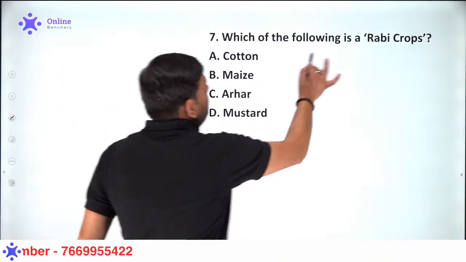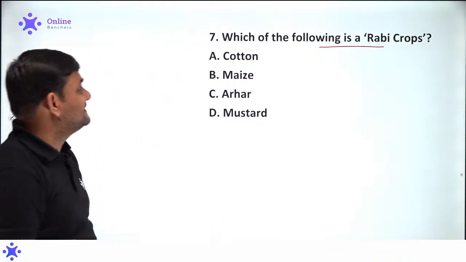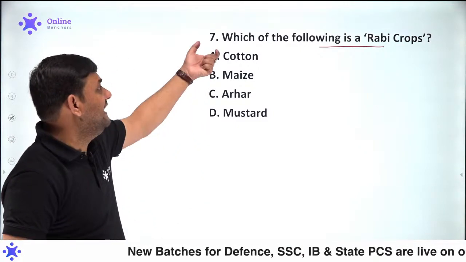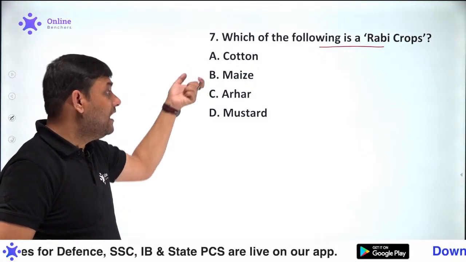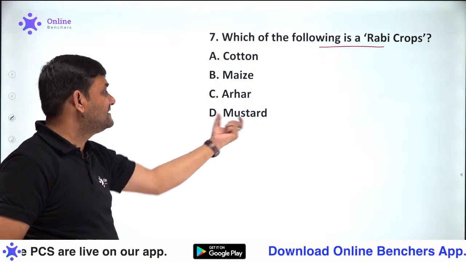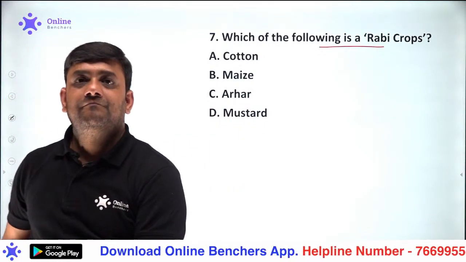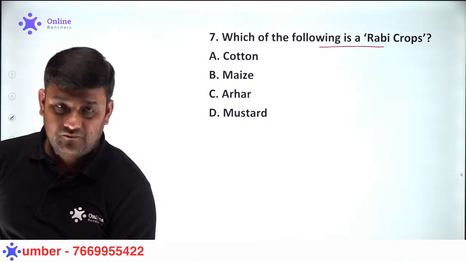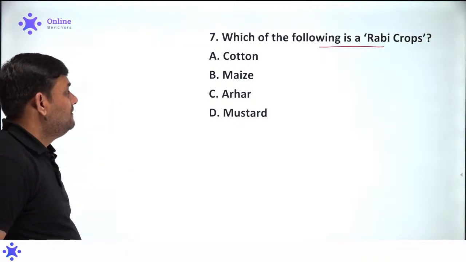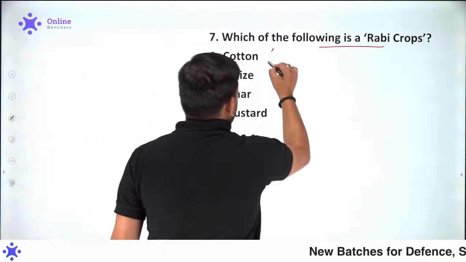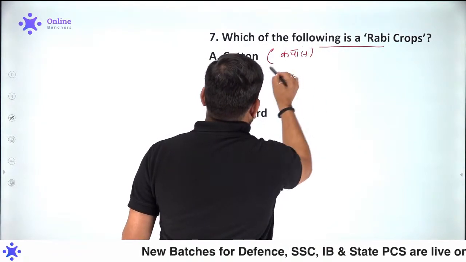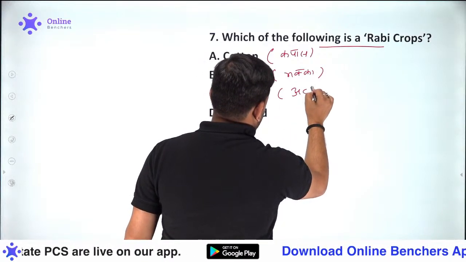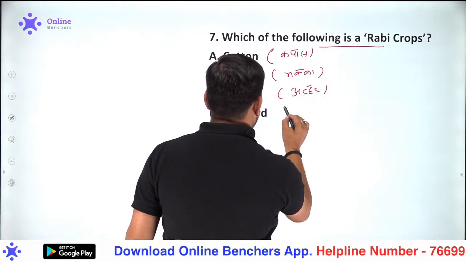Which of the following is a Rabi crop? Out of these four options, which will be categorized under the Rabi crops? A. Cotton, B. Maize, C. Arhar, a variety of dal or pulses, or D. Mustard. Now please remember: in Hindi, cotton is called kapas, maize is called makka, arhar is a variety of dal, and mustard is which one?